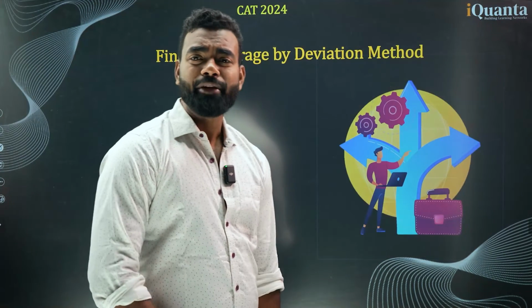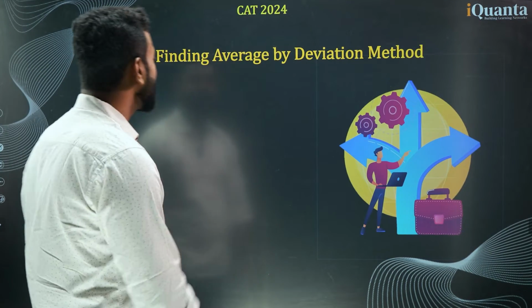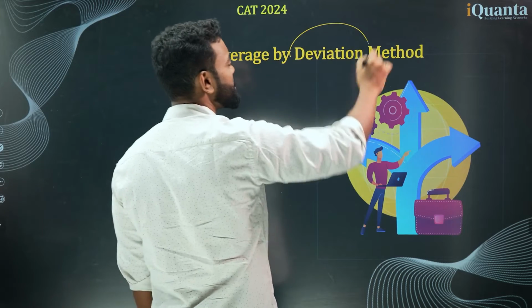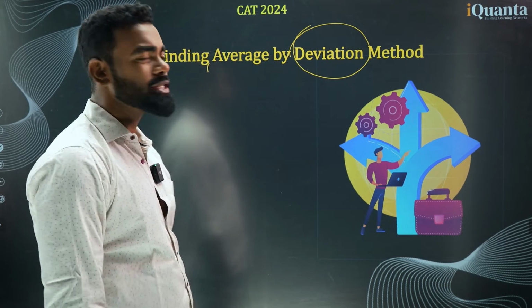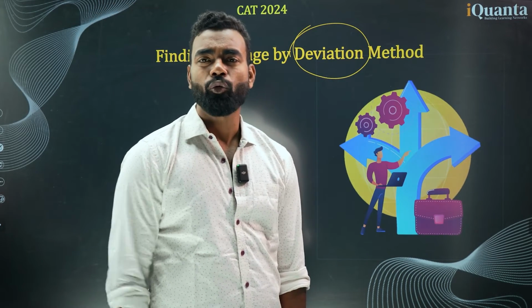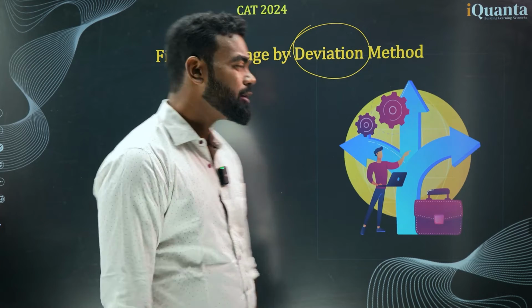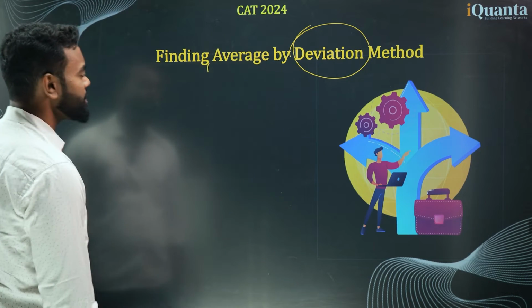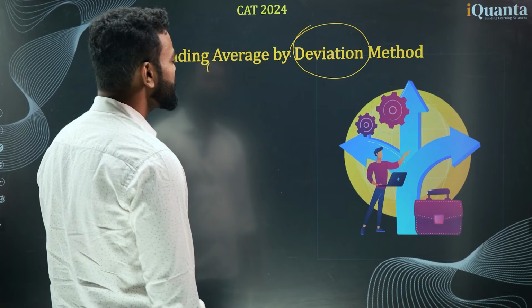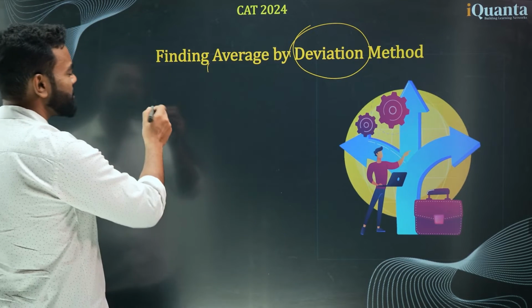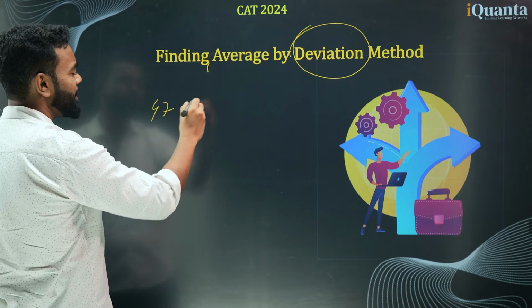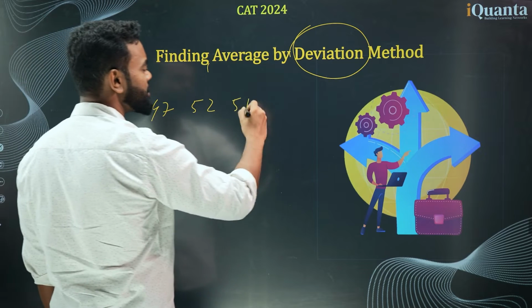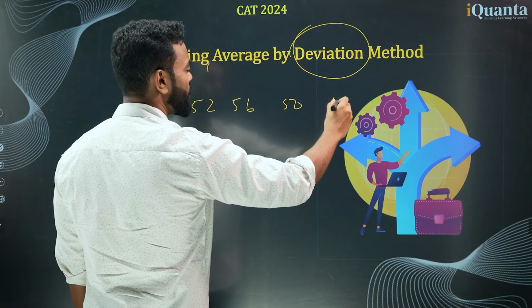Finding average by deviation method. So we need to find average by what? Deviation method. Now what is a deviation method? We need to learn what exactly a deviation method is and what we generally do with it. So think about some numbers, like 47, 52, 56, 50, 45.